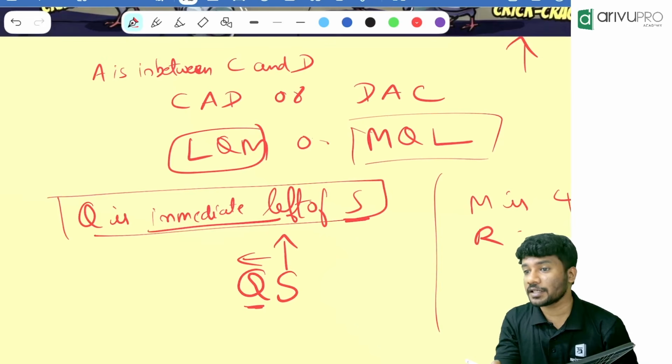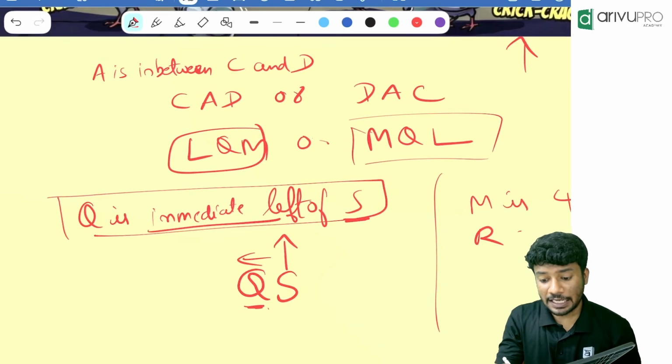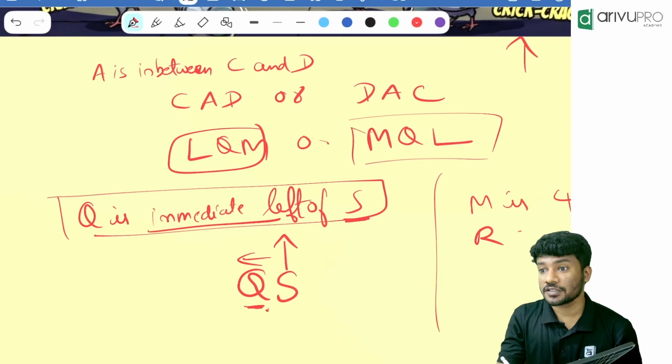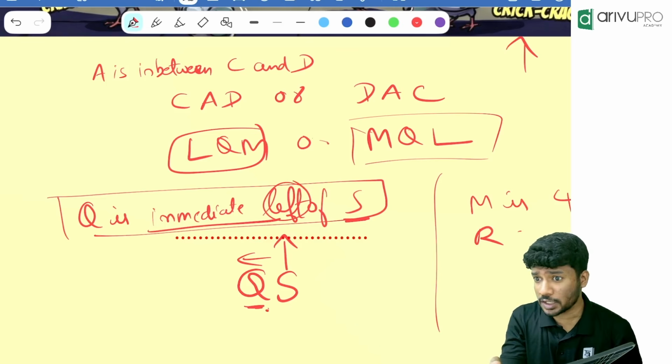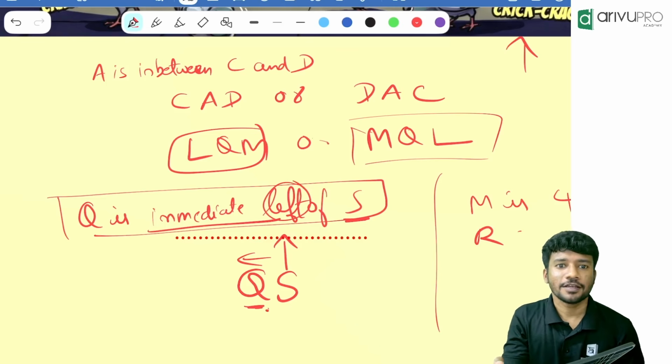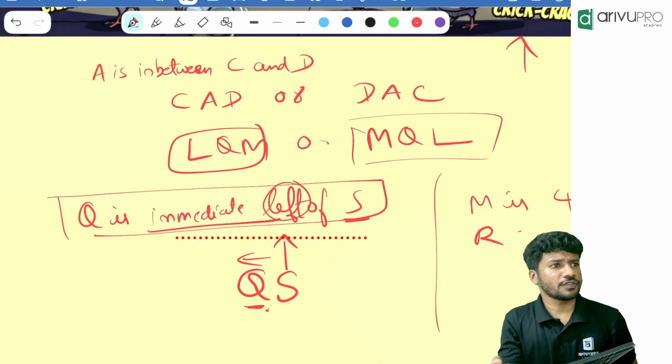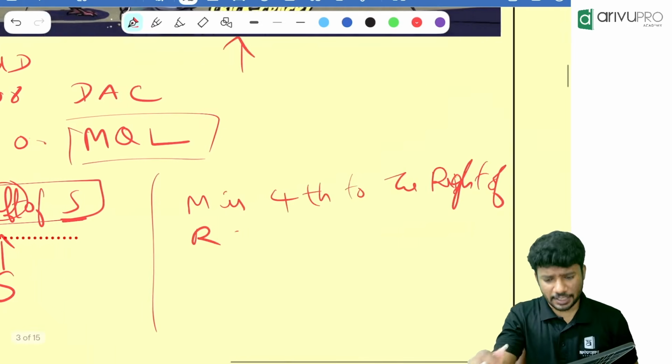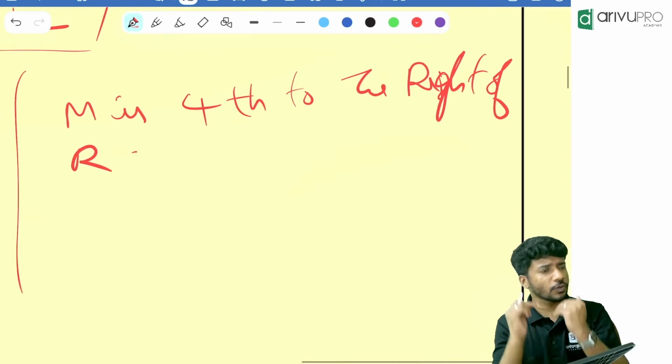This one is a comparative information, correct? But for the earlier one, they are telling it is to the left of S. Whenever left is mentioned, do you need to write both the cases? No. You will assume it as north and we will just write the left of it. Once we solve more and more, you will get to know.